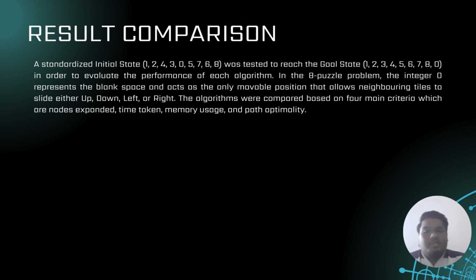And the last one is A star search. The search type is informed, the memory usage is low, the time taken is 0.026306, the nodes expanded is about 1978, and the path length is just 22 steps, and the path optimality is yes. This is our result comparison for all the algorithms that were provided. That's all from me. Thank you.